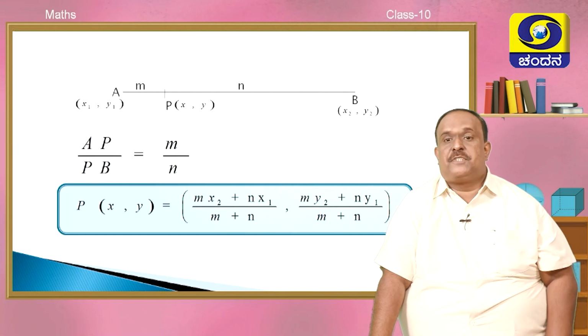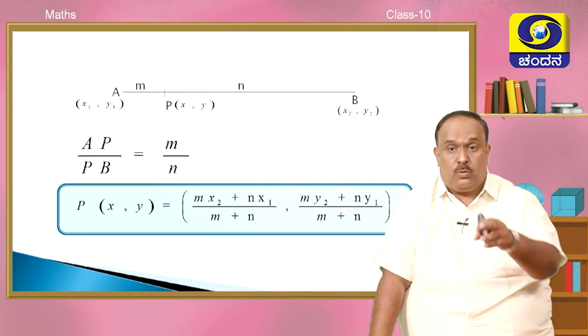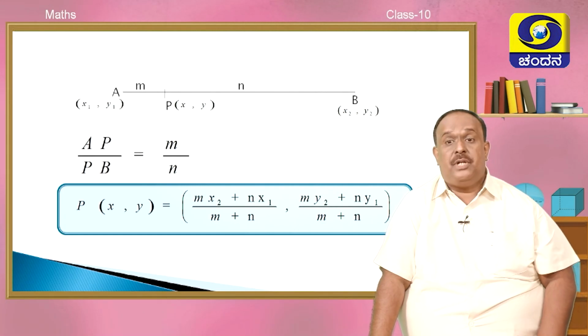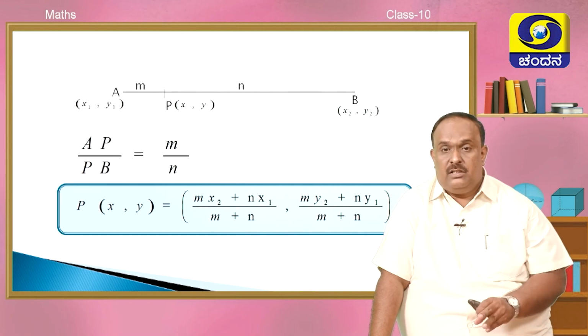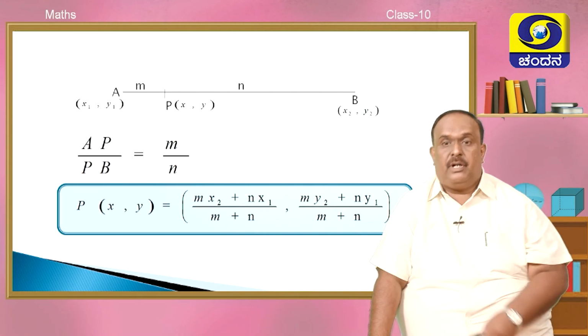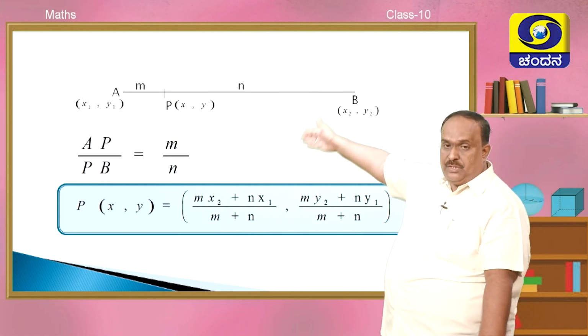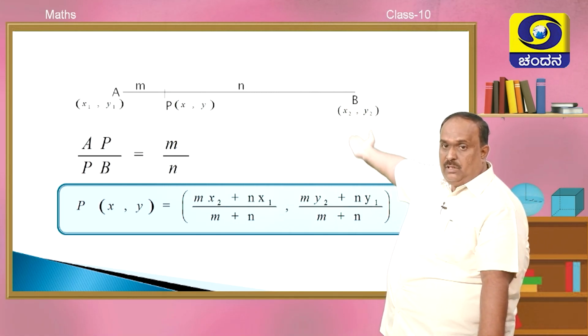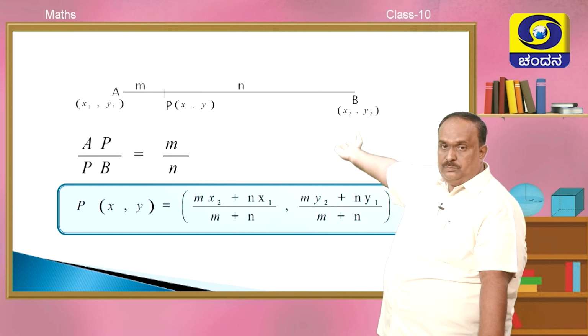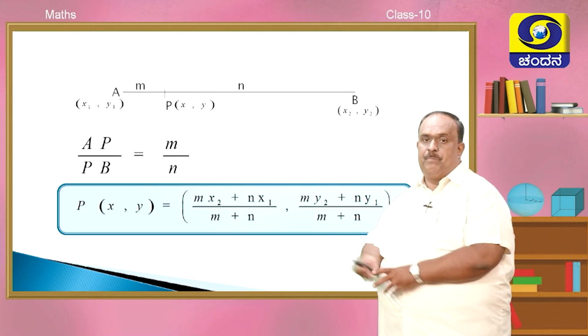Now, what is P here? What are the coordinates of P? How do we relate the coordinates of point P with the coordinates of points A and B, along with the division ratio? Right, this is the formula.